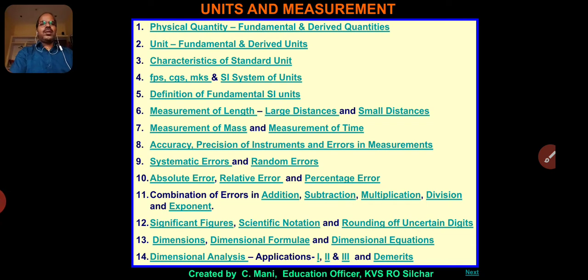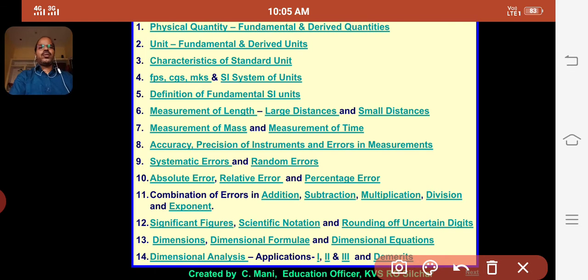Now we will study in this chapter, that is the units and measurement. The topics to be discussed in this chapter are physical quantity, which are termed as the fundamental and derived quantities. Next one is the unit of the fundamental and derived quantities, characteristics of standard unit, FPS, CGS, MKS and SI system of units,